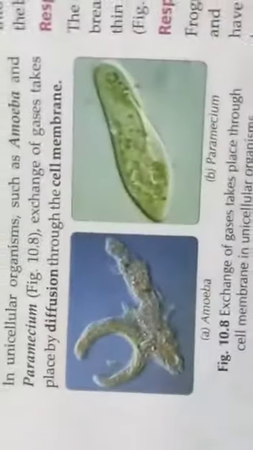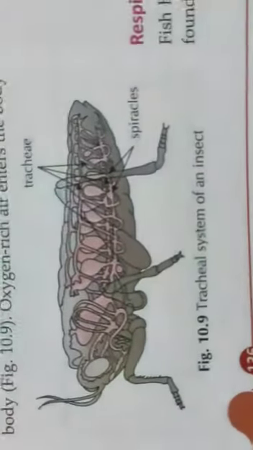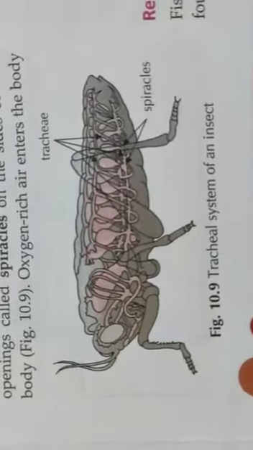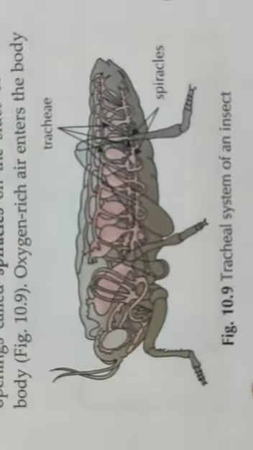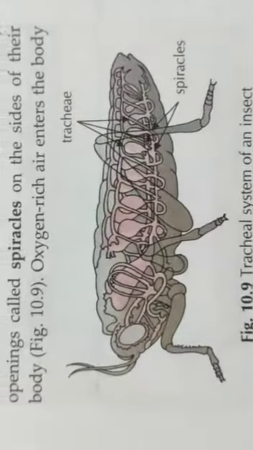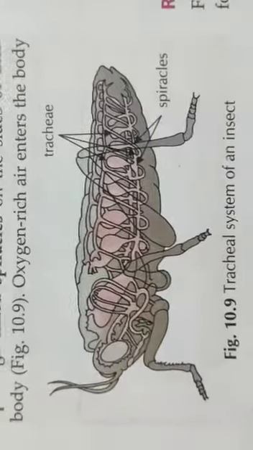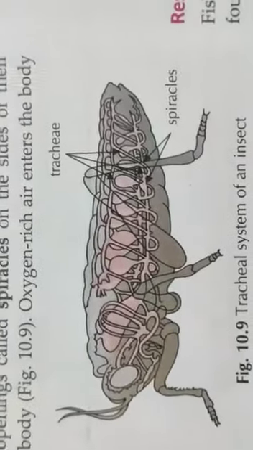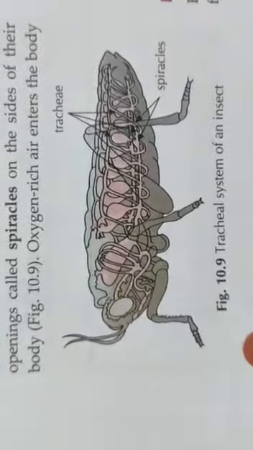Insects have a respiratory system consisting of a network of thin air tubes called tracheae spread into the whole body of the insect. These air tubes have tiny openings called spiracles on the sides of their body. Oxygen rich air enters the body through spiracles.